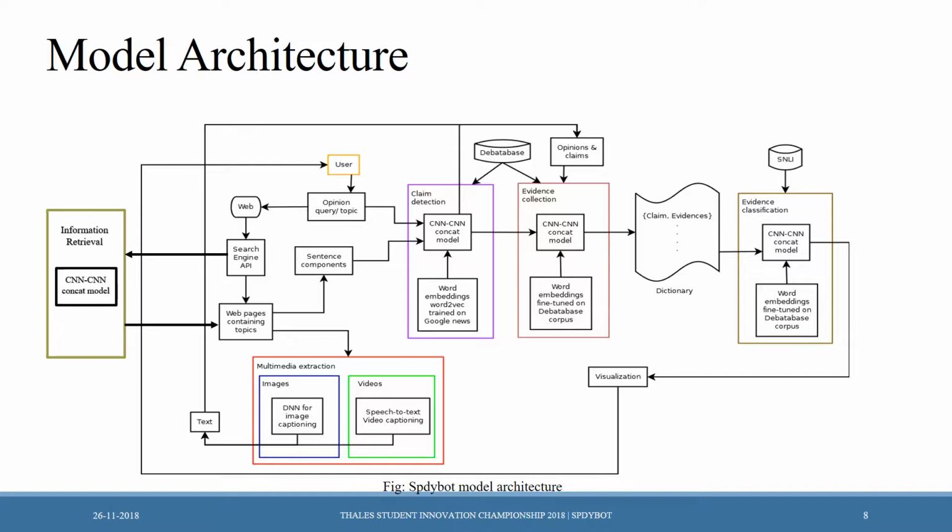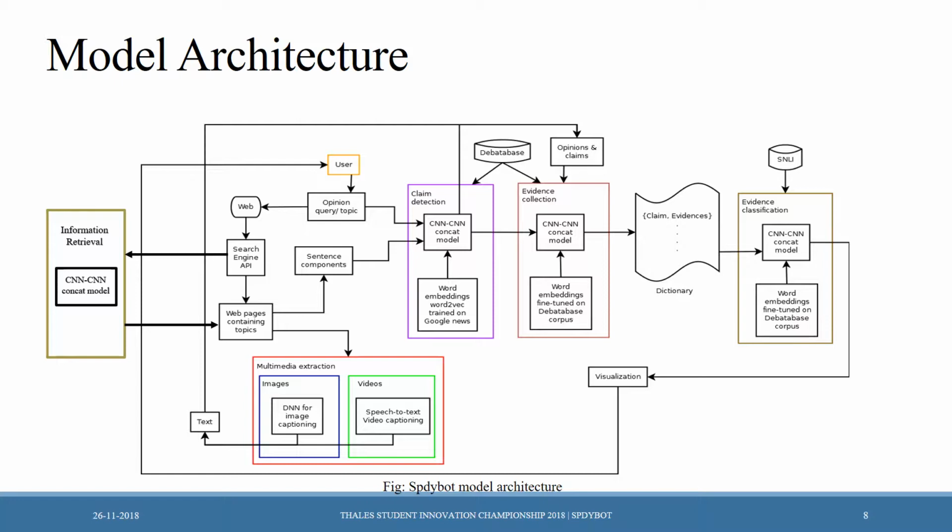Both the multimedia transcript and text data are passed to the next module, which is trained to detect if a certain sentence is a claim or not. All the sentences detected as claims will then be passed to the next CNN model for evidence collection. Again, this model is trained to collect context-dependent evidences where each of the claims is a context. This model will return a dictionary containing each claim with its corresponding evidences. The claims with no evidences will be discarded.